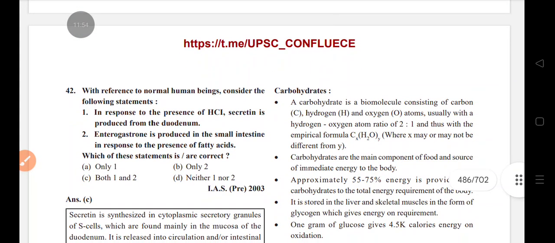With reference to a normal human being, consider the following. In response to the presence of HCl, secretin is produced from the duodenum. Enterogastrone is produced in the small intestine in response to the presence of fatty acids.